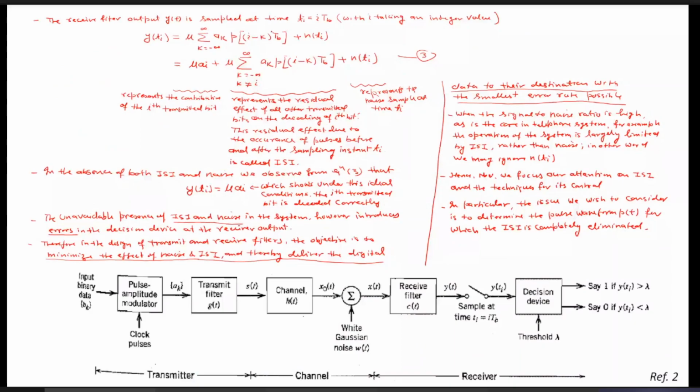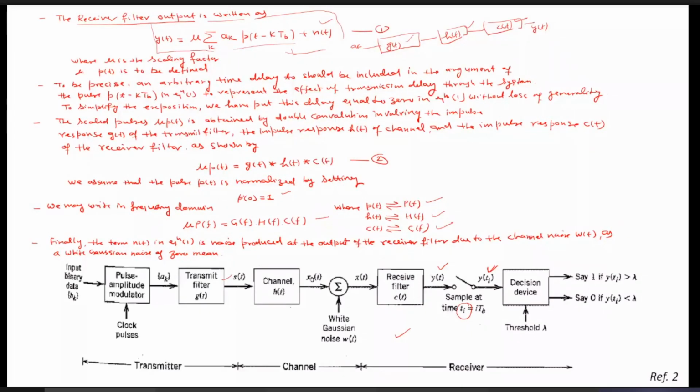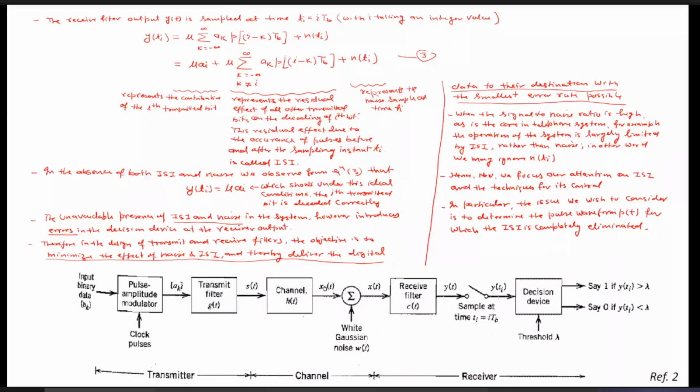Now, k, as I told you, may vary from minus infinity to infinity. So here it is clearly written above. Now, what will happen to this expression if k equals i? Mu a_k will become a_i, then i minus k will be 0, it will be p(0), and we know that in the normalization p(0) value is nothing but 1. So this will be p(0), which is 1, plus n(t_i) as it is.